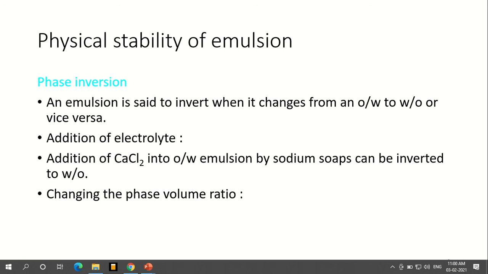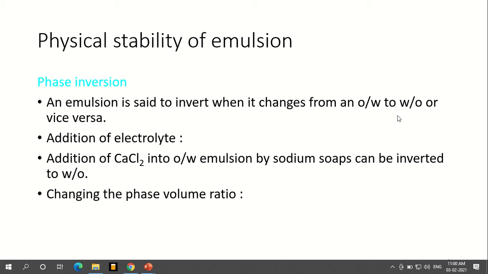Physical stability of emulsions. Phase inversion is one of the main instabilities we have with an emulsion. Phase inversion in the sense what? Here we can see an oil in water emulsion, where the dispersed phase is oil and the continuous phase is water. What happens? Phase inversion means it changes into water in oil, which means the continuous phase changed from water to oil, and the dispersed phase changed from oil to water.